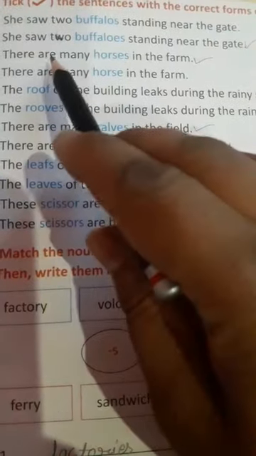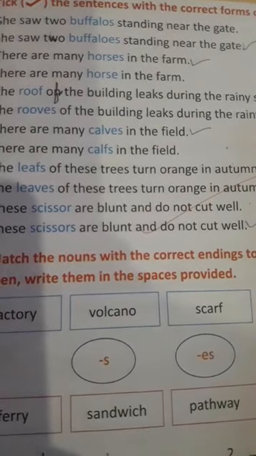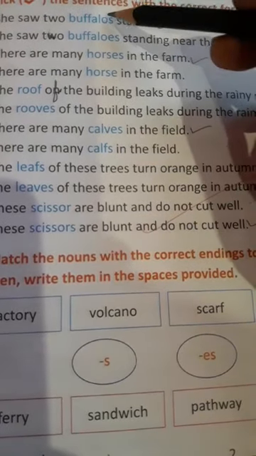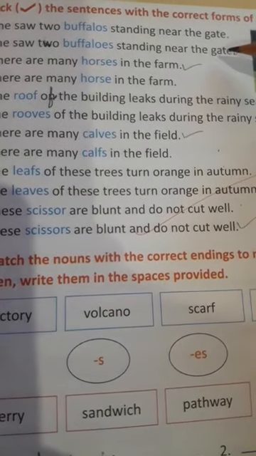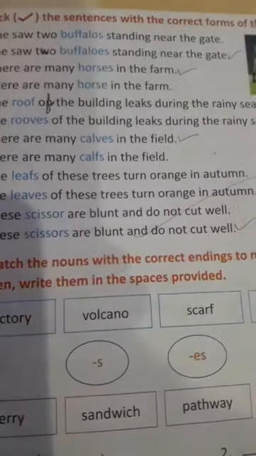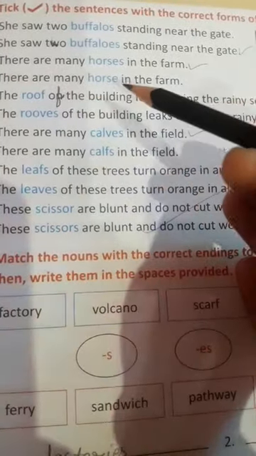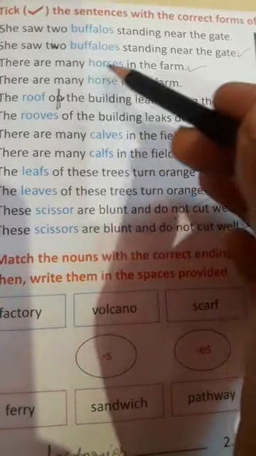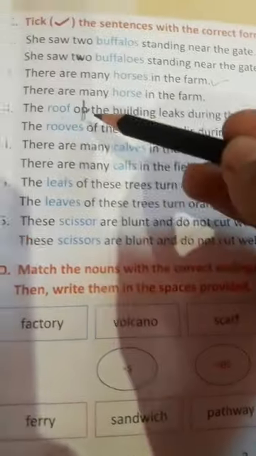She saw two buffaloes standing near the gate. Which one is correct here? This one. There are many horses in the farm, so obviously this is the correct one.